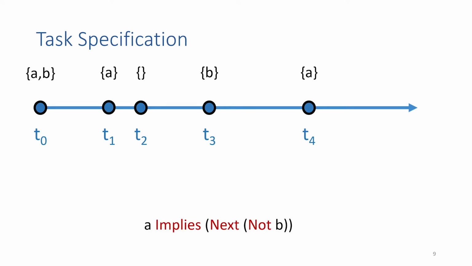Then we're given some logical formula. For example, A implies next, not B. We want to ask whether the trace above is a model of this logical formula. Here we see that it is, so we can just work through that. At the first time step, A is true, so we have to look at the right-hand side of that implication. Next, not B, so we look at time 1. We see that B is false at time 1.